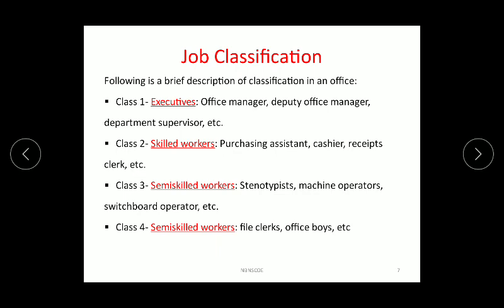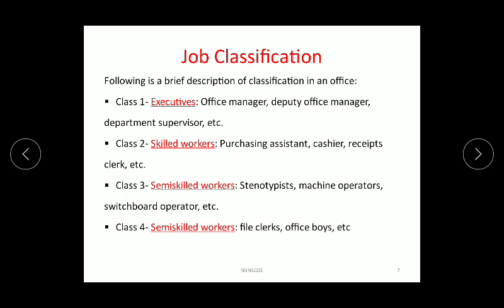See, the job classification can be done as you can see on the screen, that is executives. They include managers, deputy office managers, supervisors, and so on. Then the skilled workers, they can be purchasing assistants, cashiers, receipt clerks. Means it includes both purchase and stores.